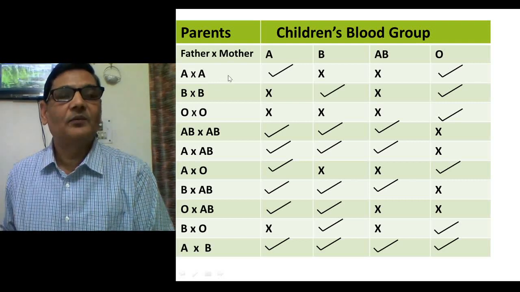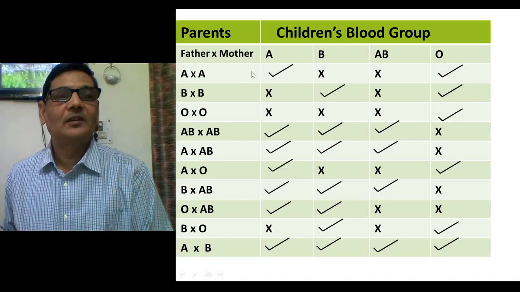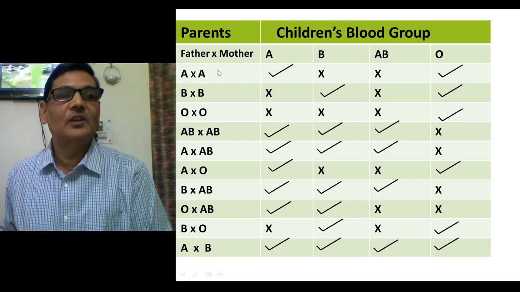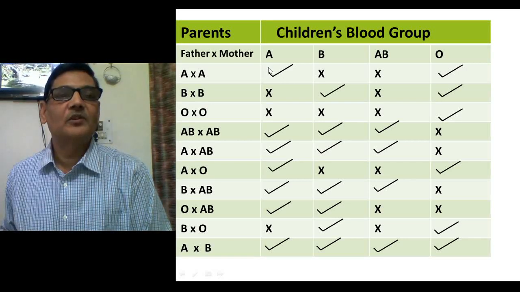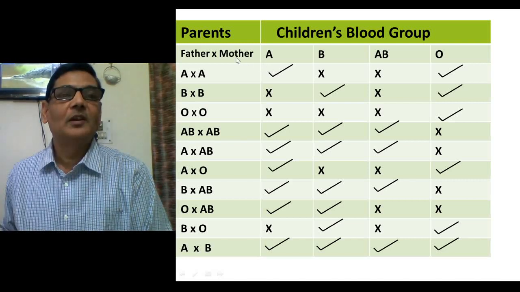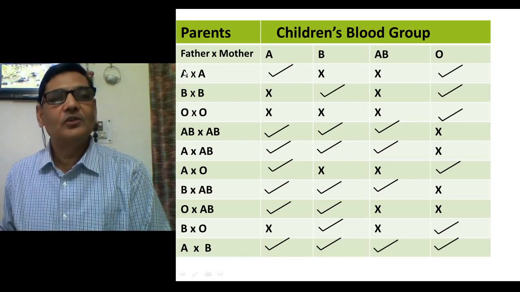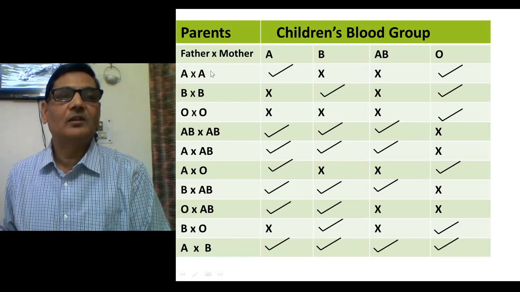Sometimes we face questions like if one of the parents is having this blood group and one of the children is of this blood group, then what kind of blood group will be there of the other parent. So all such things you can solve very well if you have the idea of inheritance pattern of this ABO blood group system.